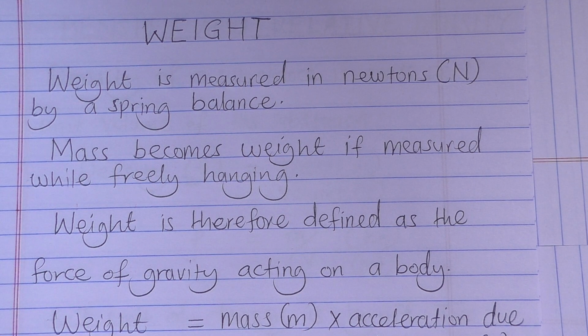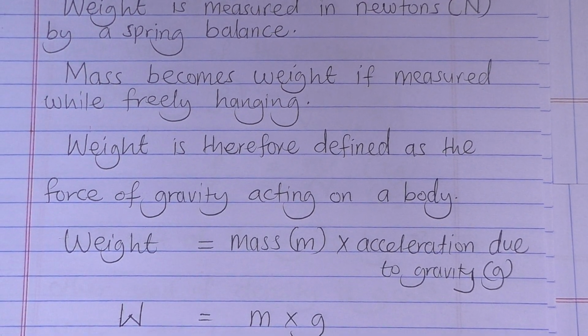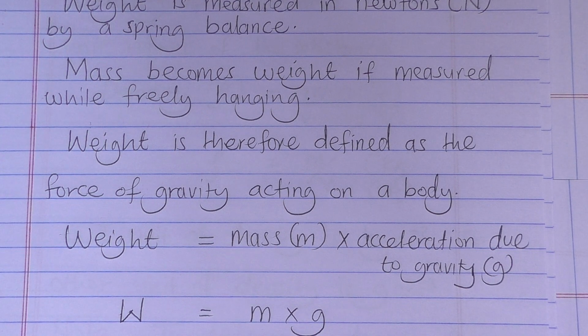Then, what about weight? Weight is measured in newtons by a spring balance. Weight is defined as the force of gravity acting on a body. And since it is the force of gravity that acts on a body, therefore, weight is obtained by the product of the mass of the body and the acceleration due to gravity.